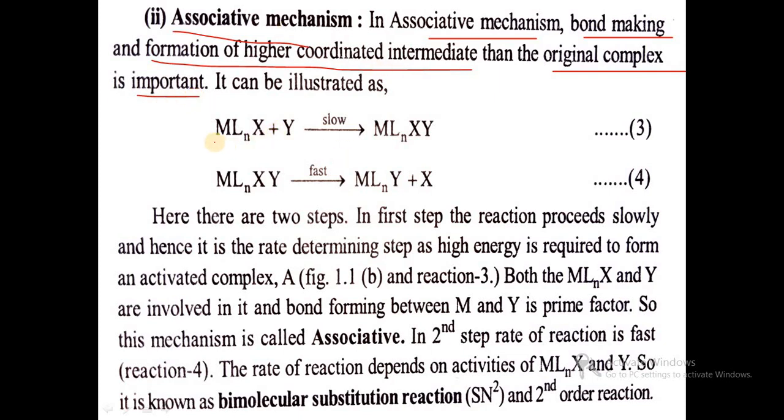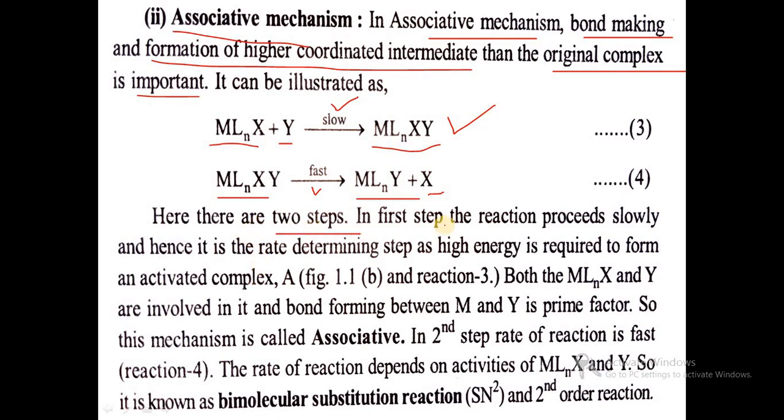For example, if we take any inorganic complex MLnX, that is an octahedral complex, when we add another ligand Y, it undergoes a slow reaction and we get the intermediate MLnXY. And in the second step, MLnXY gives MLnY and the ligand X is released. So this is the first step. The first reaction is the rate determining step, the slow step.